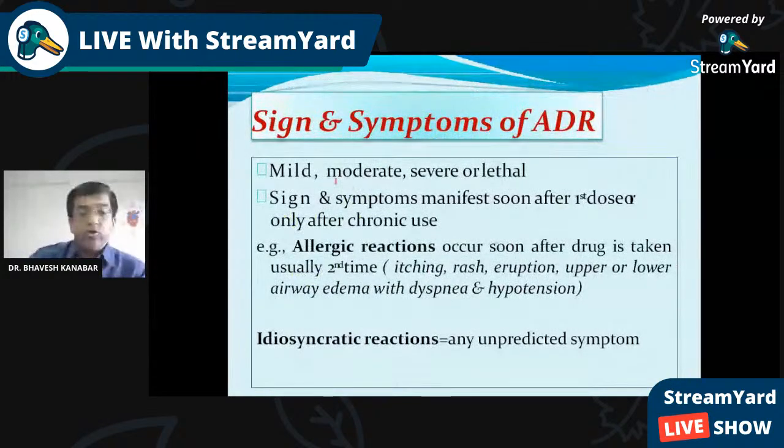So what are the signs and symptoms? We have already seen mild, moderate, severe reactions. Signs and symptoms depend upon the first dose.